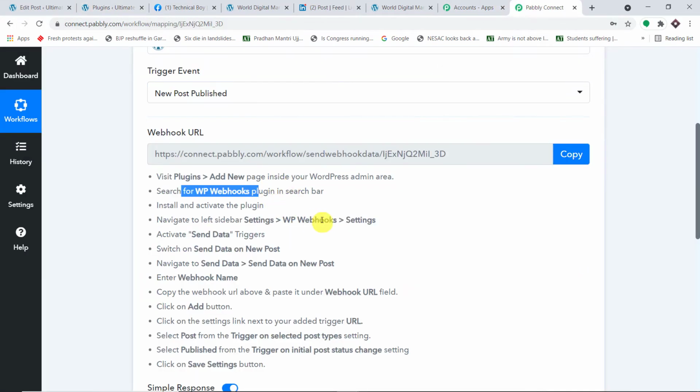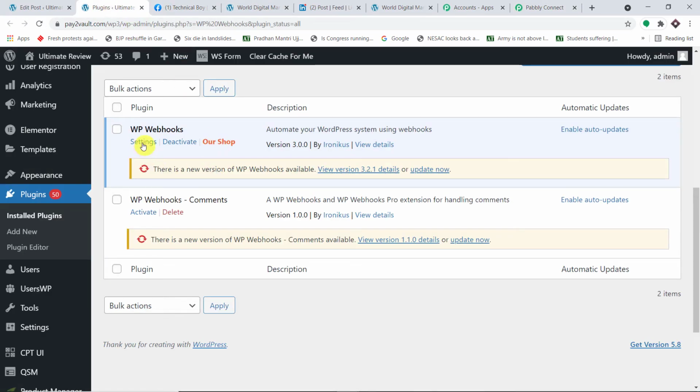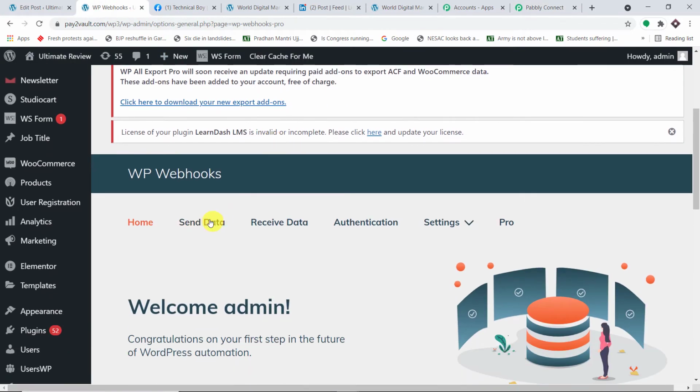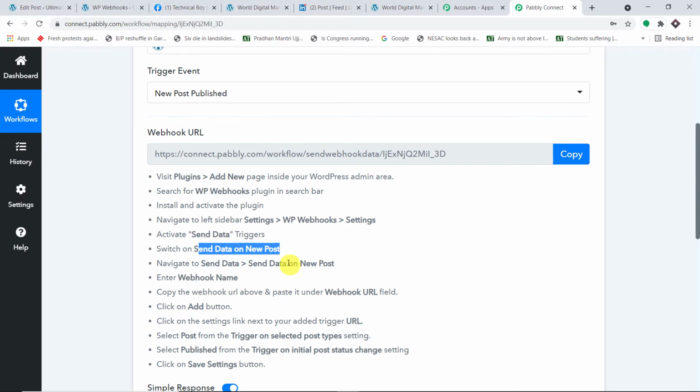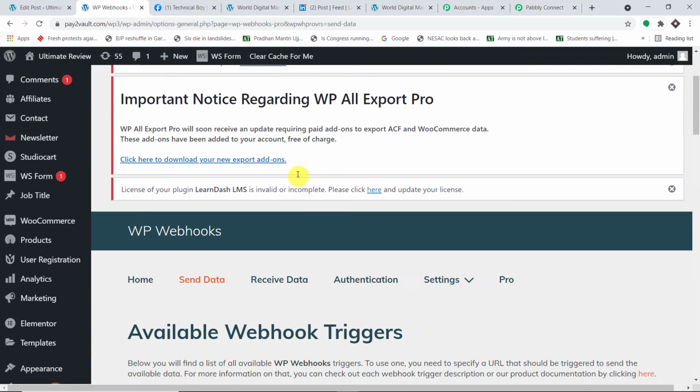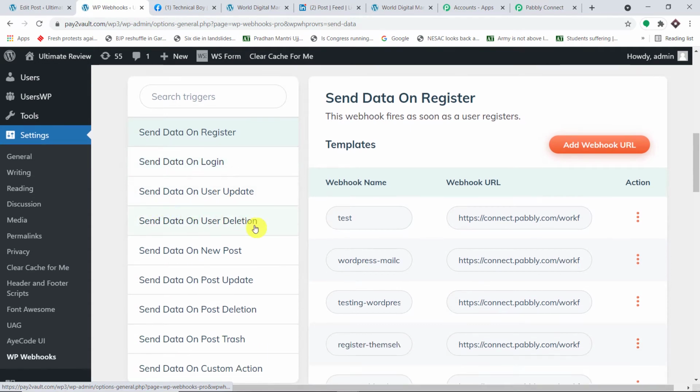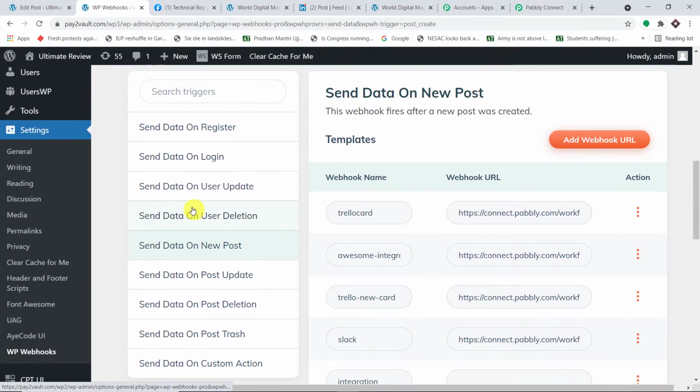Then we have to go to the settings part. After the settings, we have to go to the settings once again and click on send data, and then send data on new post. We have to click on send data, and after that, click on send data on new post. There's send data on register, send data on login, send data on user deletion, and send data on new post.